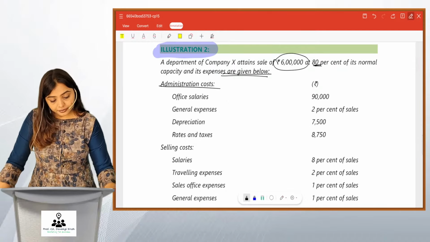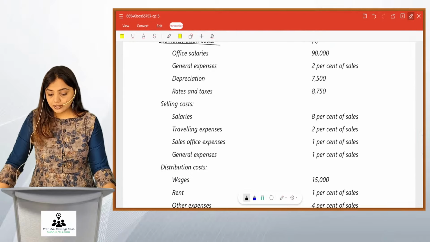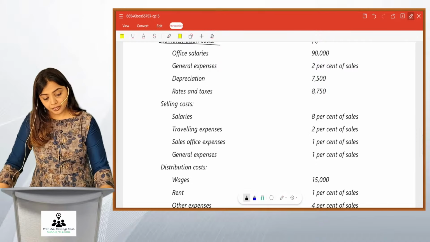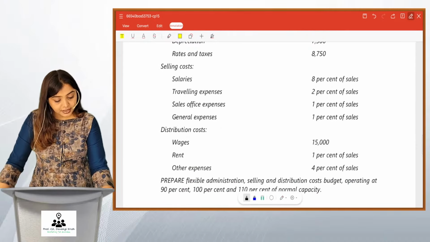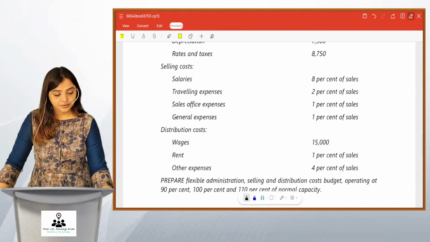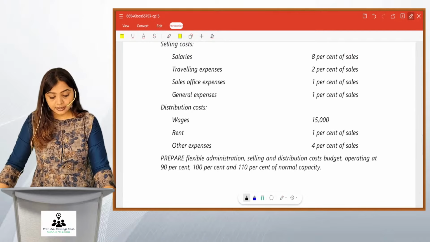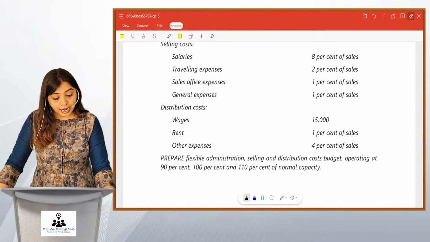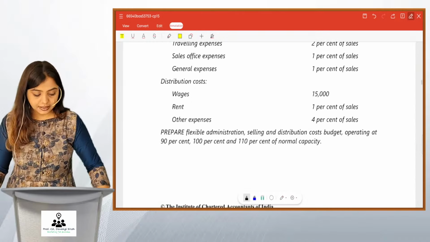Selling cost: salaries 8% of sales, traveling expenses 2% of sales, sales office expenses 1% of sales, general expenses 1% of sales. Distribution cost: wages 15,000, rent 1% of sales, other expenses 4% of sales.